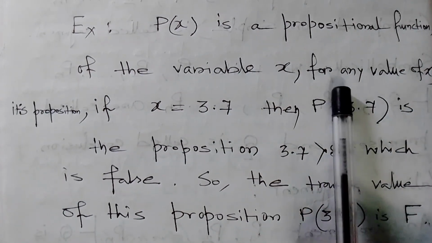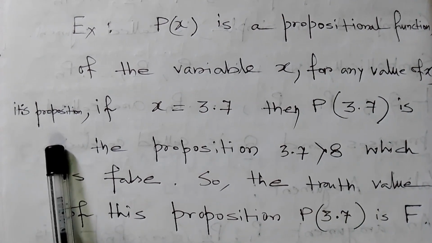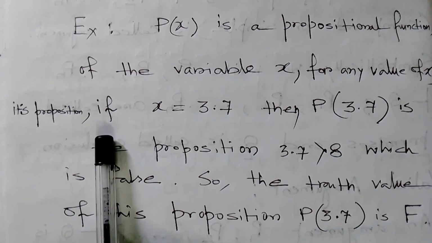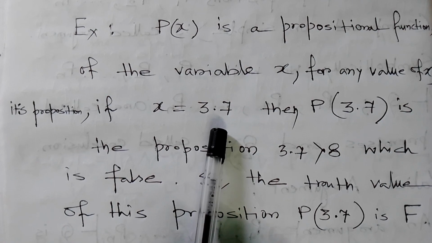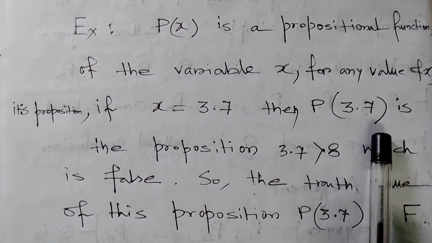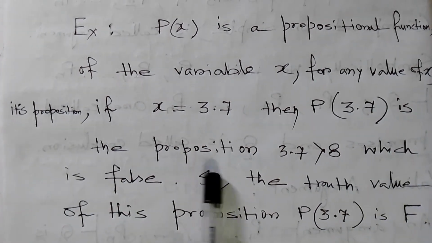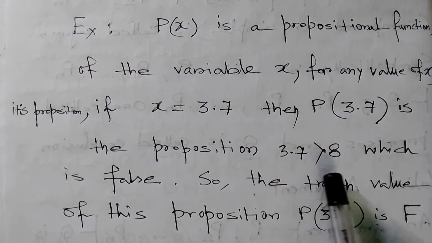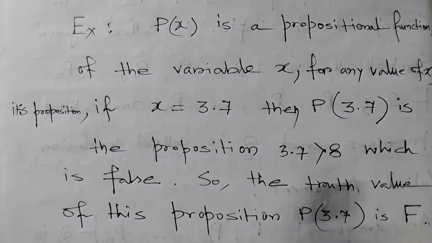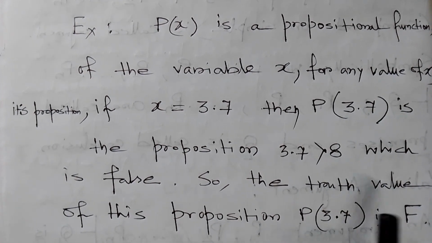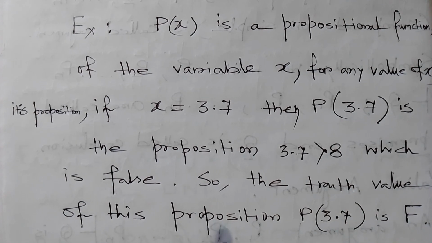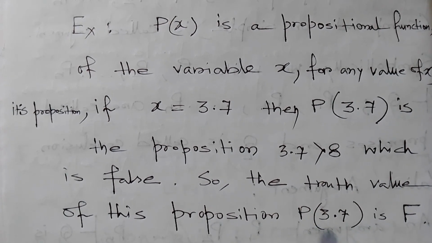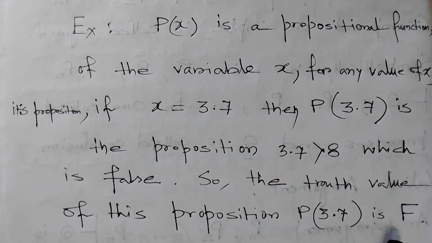For any value of x, it is a proposition. If x is equal to 3.7, then p(3.7) is the proposition 3.7 greater than 8, which is false. So the truth value of p(3.7) is false.